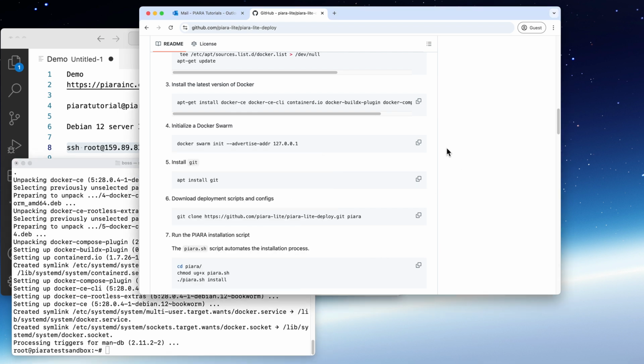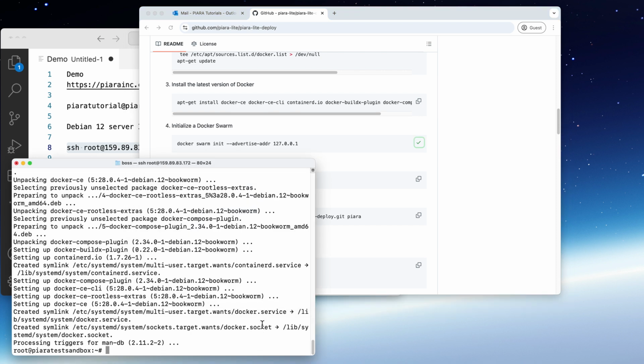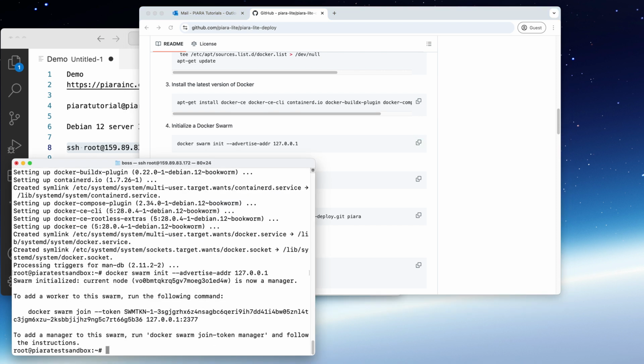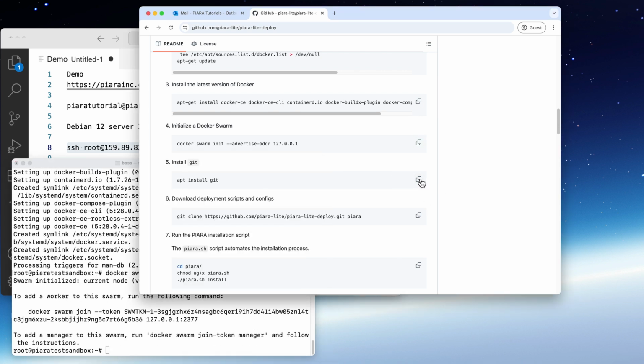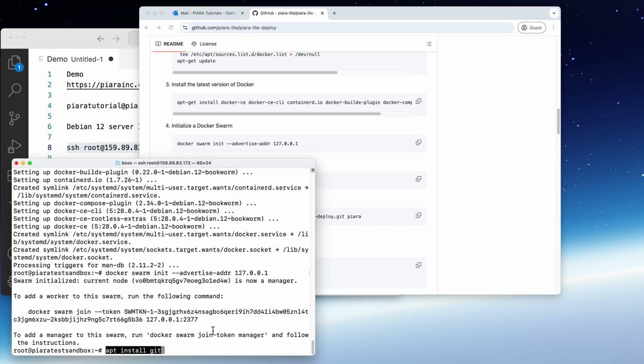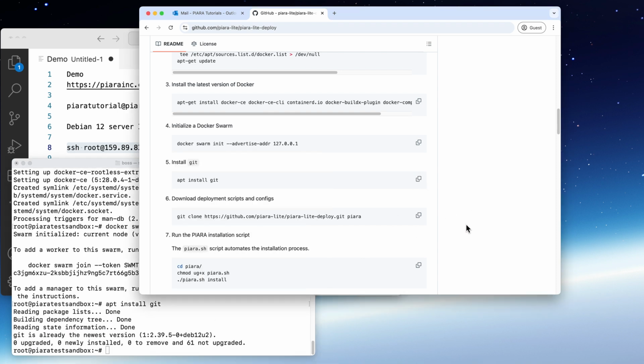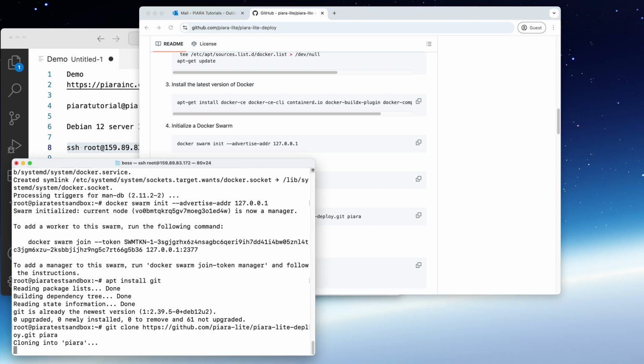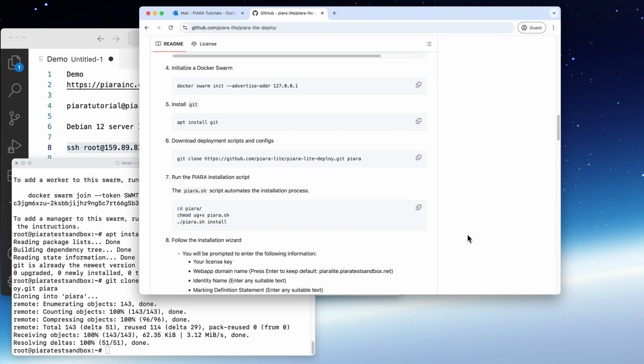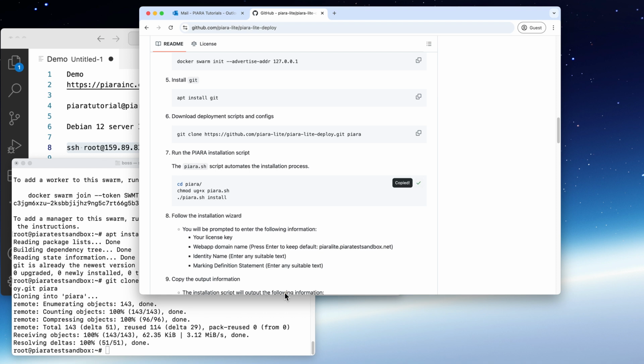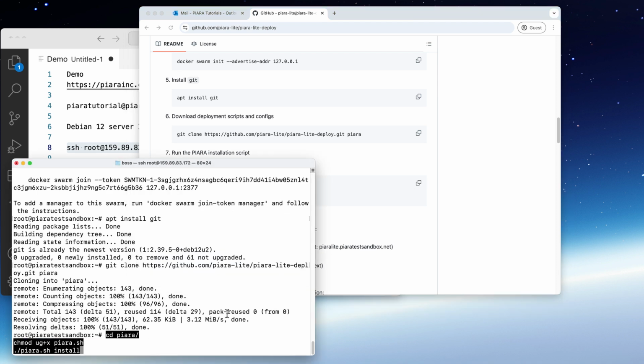Once it's installed, let's initialize swarm. Next, let's install Git. Next, let's copy installation scripts. And let's begin the installation of PIARA.